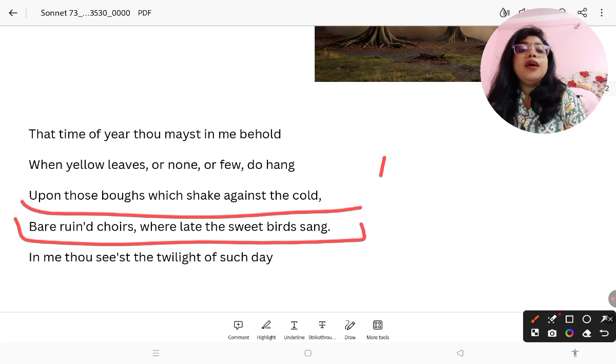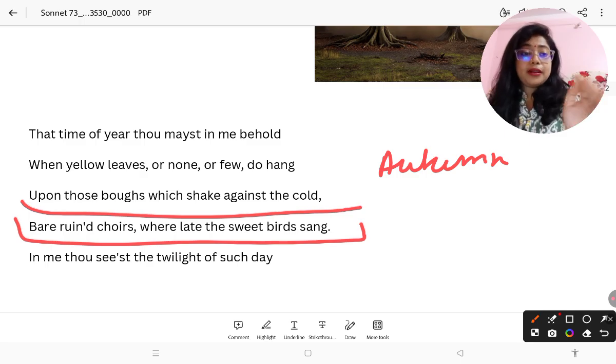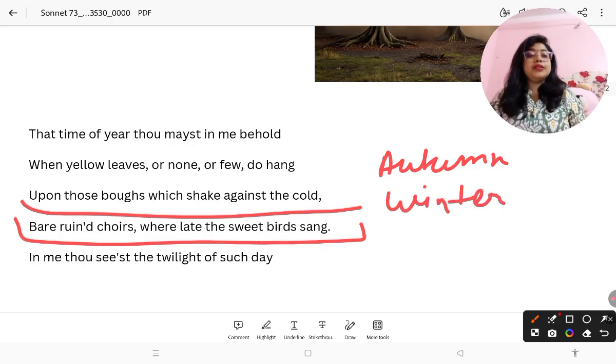You know, I think that the winter in England is compared with death, right? That time also. So before winter you can see the season autumn. So the poet is comparing his time with the season autumn.